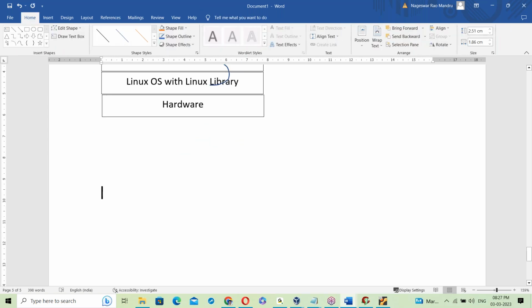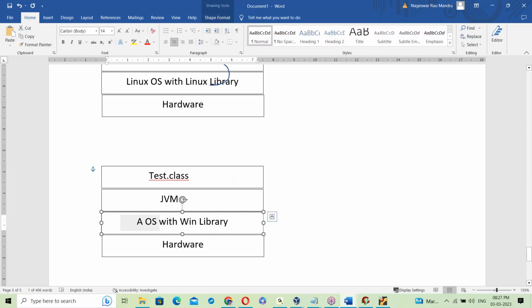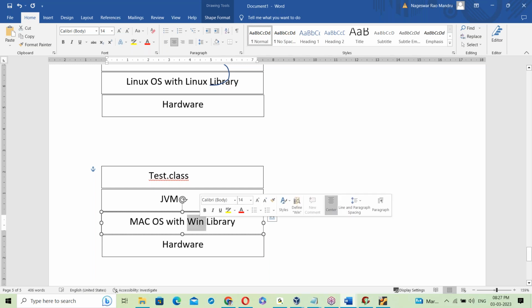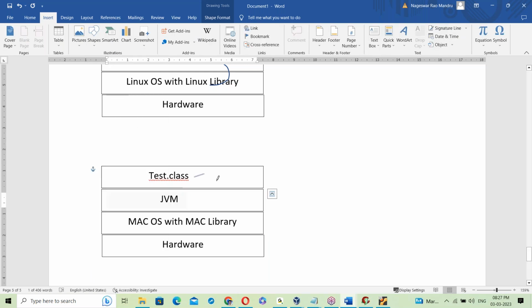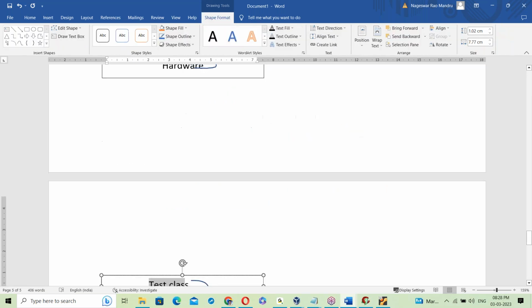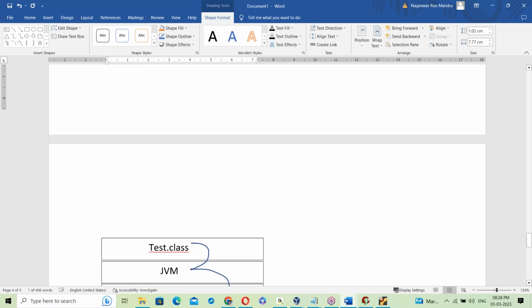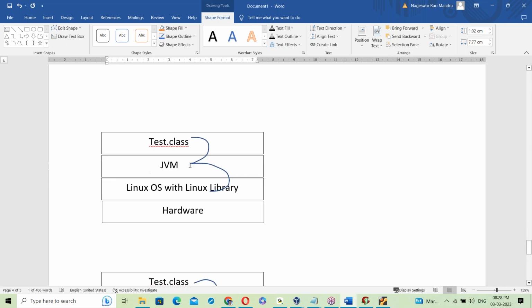Suppose the OS changes again, so Mac OS, for example, with the Mac library. So here also the JVM takes the .class file and links it with the Mac library. That means the same program file, tested.class, runs on different platforms.